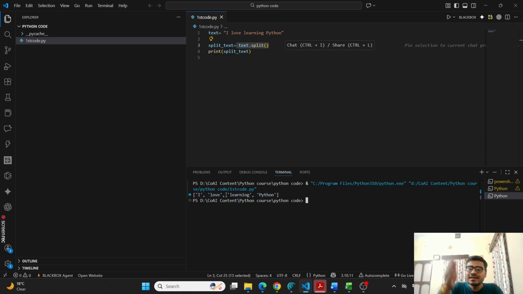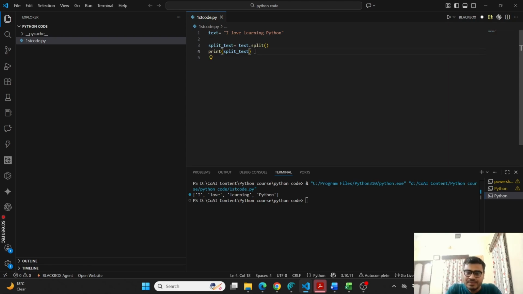It is splitting with space as a delimiter, right? What does it mean? It means with every space it will cut the text. Here it will cut, here it will cut. Basically it needs something to cut the text, and that is space here. Space is the delimiter here. Though we can change the delimiter.